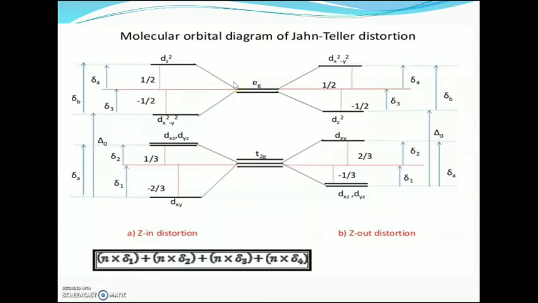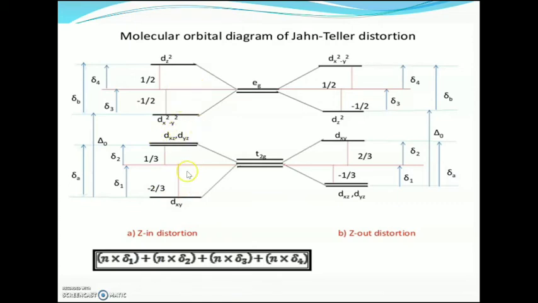That is, the eg orbital is split this way: dx²-y² has lower energy and dz² has higher energy. The t2g is also split like this: dxy has lower energy and dxz, dyz have higher energy.